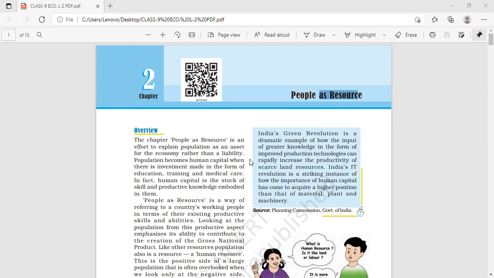Ma'am, I want to ask, in term 1, which chapters are coming from SST? How many chapters are coming? Okay. Term 1, total 7 lessons are coming. One from history, that is French Revolution.